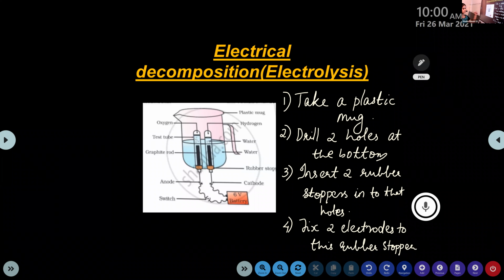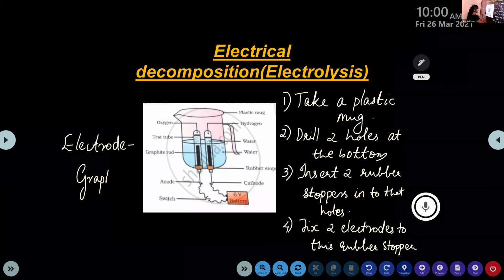I think these many steps are clear for you. Yes or no? Tell me. Yes, ma'am. Okay, so we take a plastic mug, then drill 2 holes at the bottom of this plastic mug, and we insert 2 rubber stoppers into those holes. Then fix 2 electrodes to this rubber stopper, and this electrode is made up of graphite. Graphite. Clear?